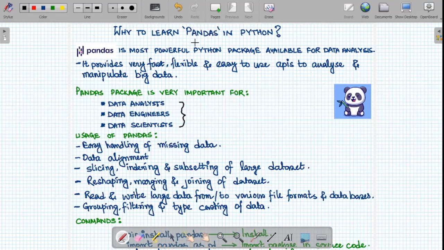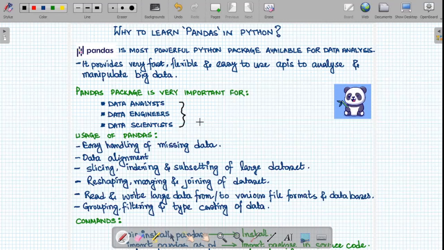Pandas is a very powerful and very popular package in Python through which all the industries in this world are performing data analysis. Not only for data analysts, it is very important and a must know package for data engineers as well as data scientists. So you can clearly understand the significance of knowing pandas. If you are interested in data analysis, data engineering, or even data science, pandas is a must know package in Python for data analysis and data manipulation.